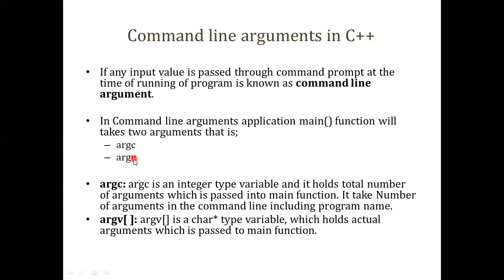Okay. Then argv is an array. It is a character type array variable which holds the actual arguments, what values you are going to pass in the main function. Okay, so there are two parameters.